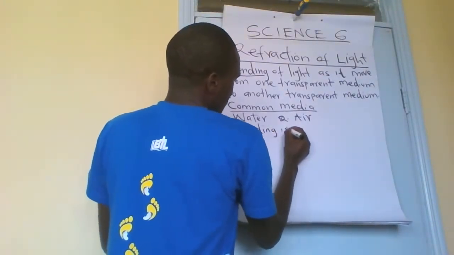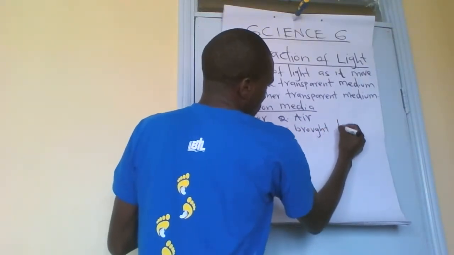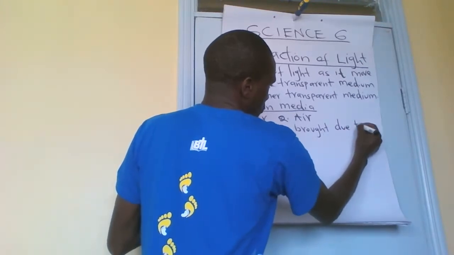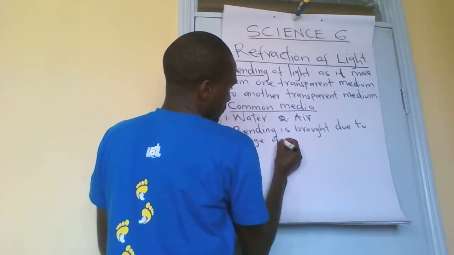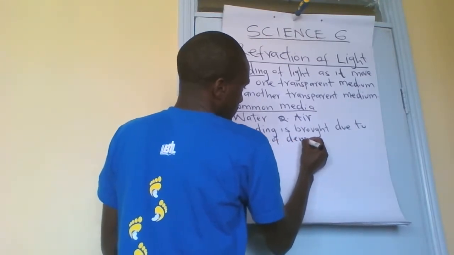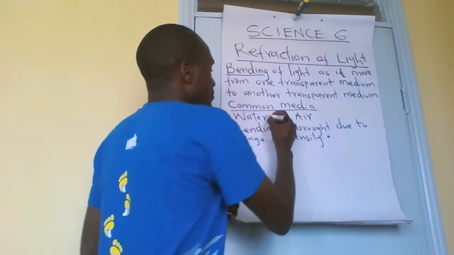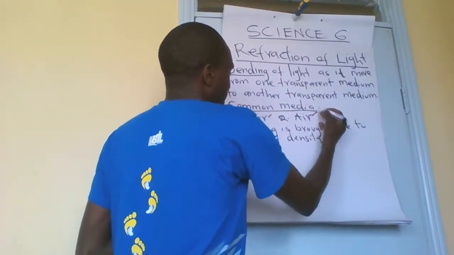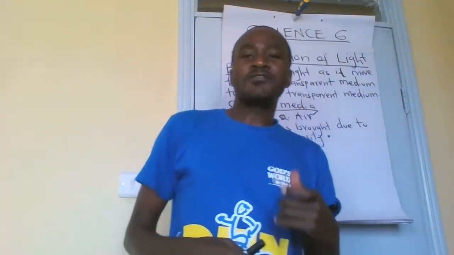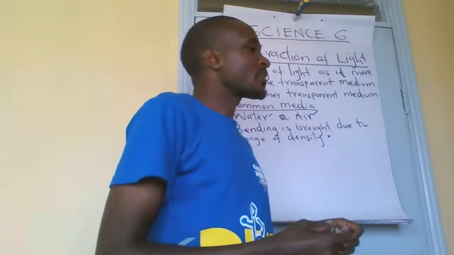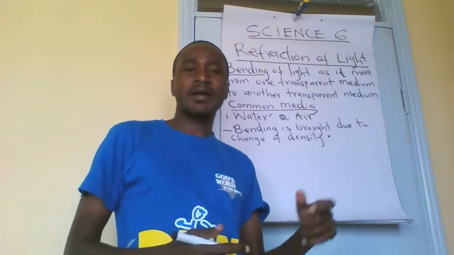Bending is brought due to change of density. Remember, when you see water and air, these two materials have different density. I'll say water is denser than air.